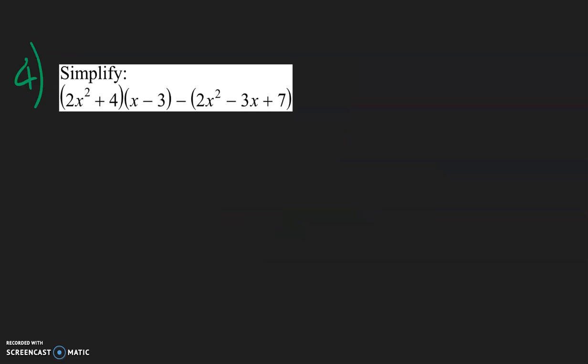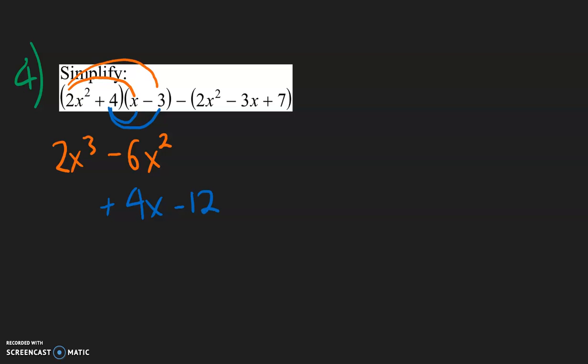For number 4 on the review, the first two parentheses are multiplied to each other because there is no plus or minus sign in between them, so we need to distribute. So let's distribute this. 2x squared times x will be 2x to the third power. 2x squared times -3, well 2 times -3 is going to be -6, and we have x to the second power. Now here, 4 times x is going to be positive 4x, and then 4 times -3 is going to be negative 12.